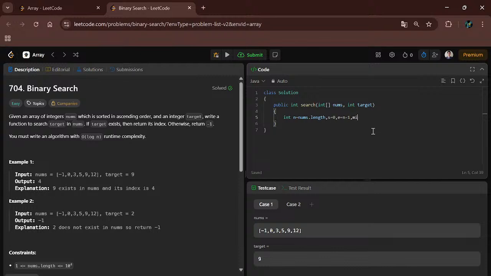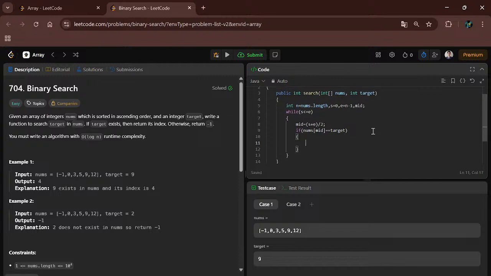And we will take mid. Okay, now we will implement a while loop. While s is less than or equal to the ending pointer, then we have to take mid equal to s plus e, divided by 2, and if nums of mid is equal to target, then we have to simply return the mid,